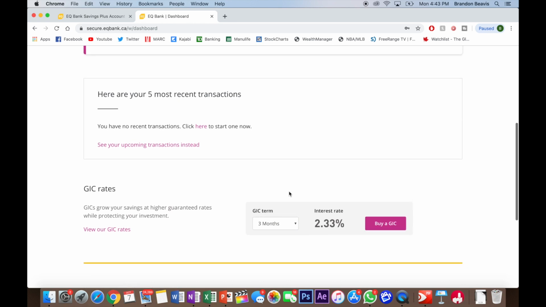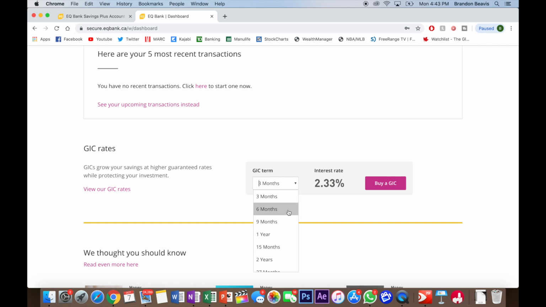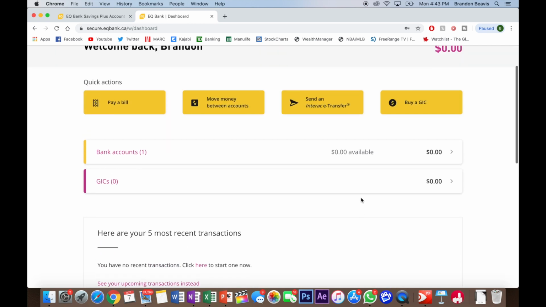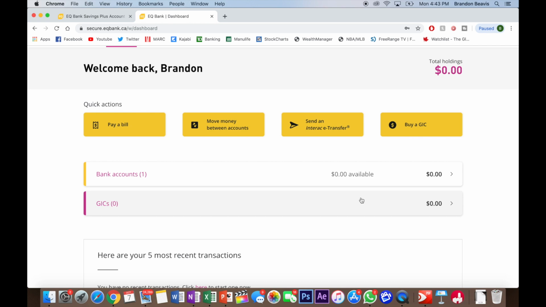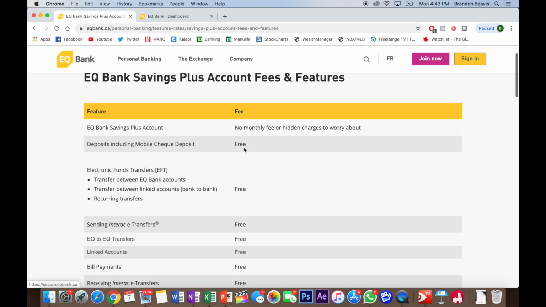If you're wondering, yes, they do offer GICs. The rates, you can actually go here and scan through. A GIC, very simply, is where you can lock up your money for a specific amount of time, 3 months, 6 months, 1 year, and then you can guarantee yourself, guaranteed investment certificate, a bit of a higher rate. That is if you want your money locked up. For most of us, I know for a fact, we're probably just going to be sticking to the everyday high interest rate of 2.3%. And by the way, I did forget to mention something quite important here.